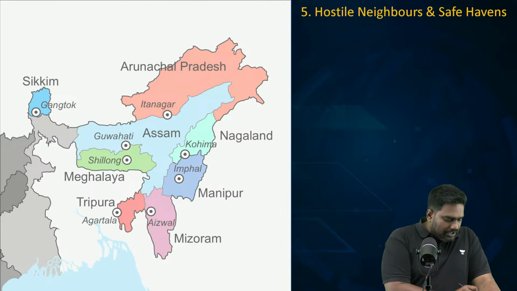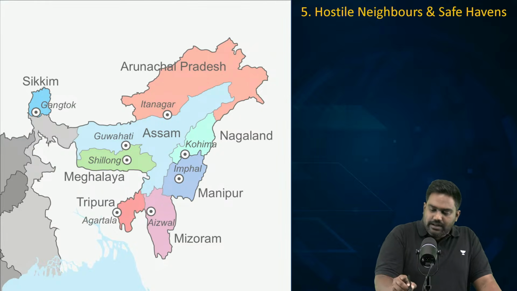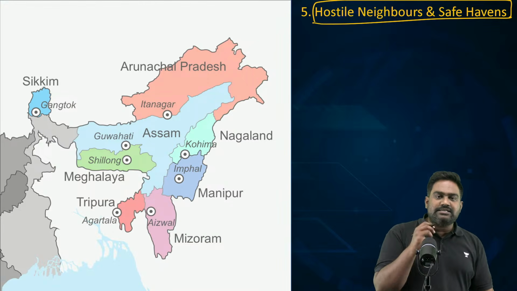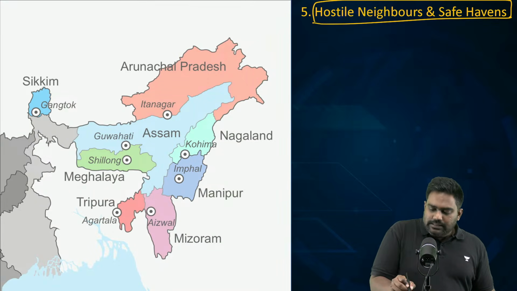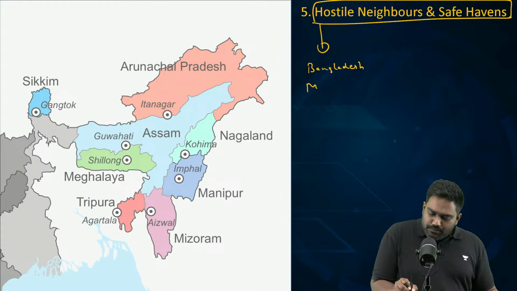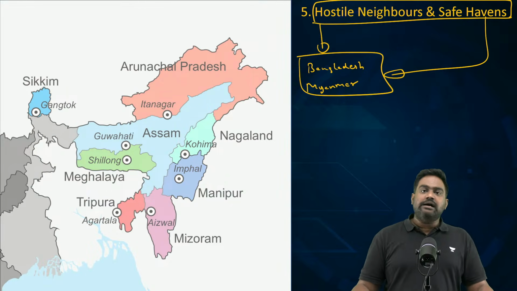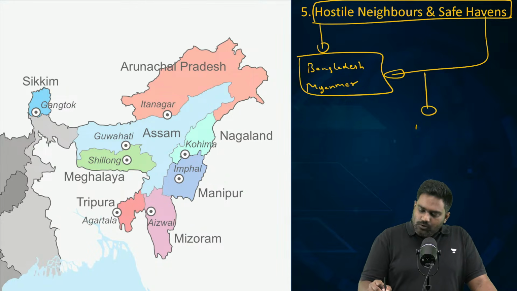Next, the other important reason: the presence of hostile countries in our neighborhood and the safe havens they have provided for these insurgent and terrorist groups. Take for example how Bangladesh and Myanmar have both emerged as safe havens for anti India insurgents and terrorists who are backed either by Pakistan or by China.